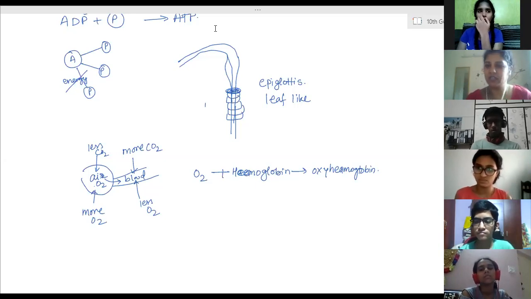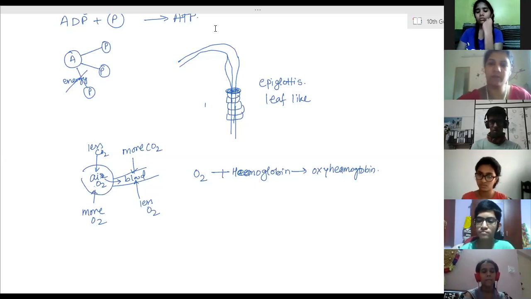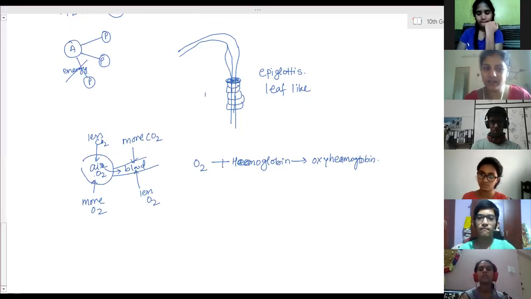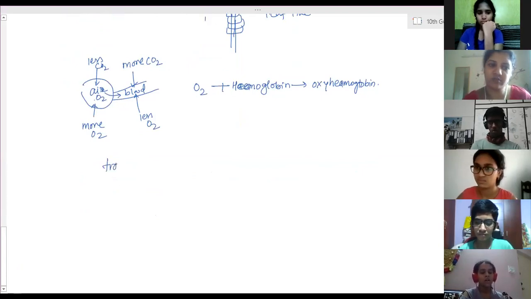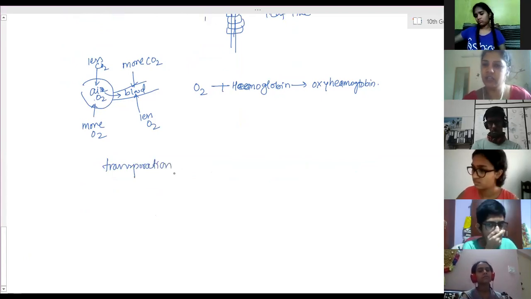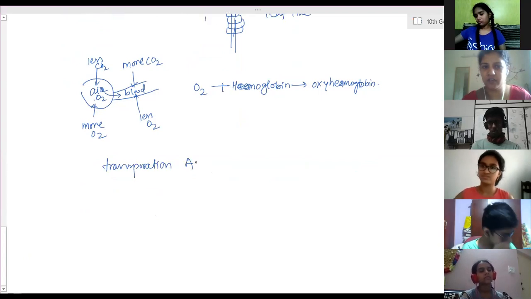Then the next part is transportation. The transportation part is divided into two main parts. Always remember the components of the transportation system and the components of the circulatory system. The two different questions they have asked. They should know the difference actually. What is the transportation system? Transportation in humans or in animals we are considering right now.